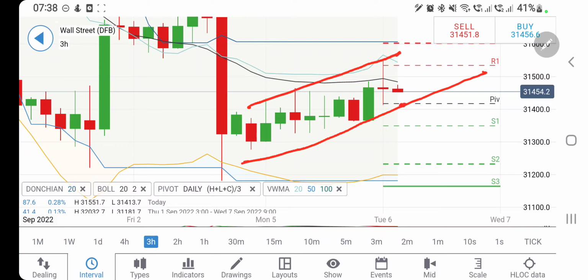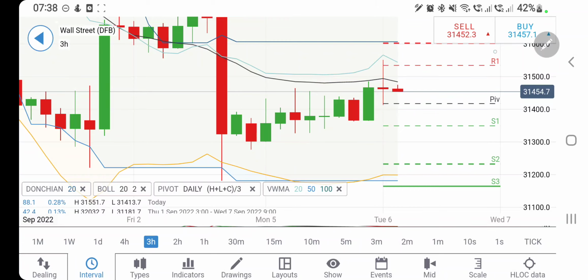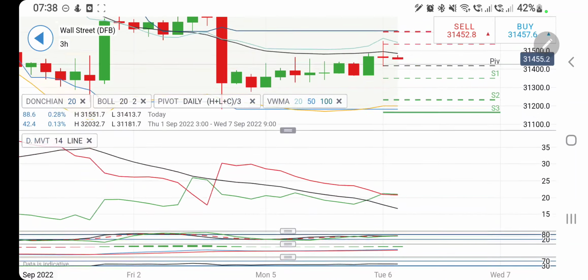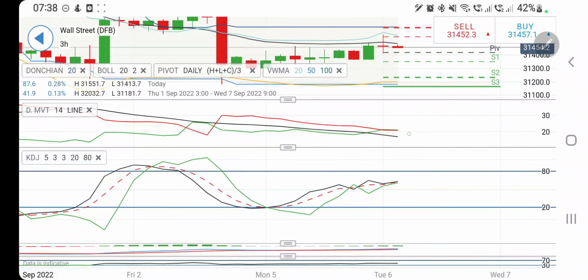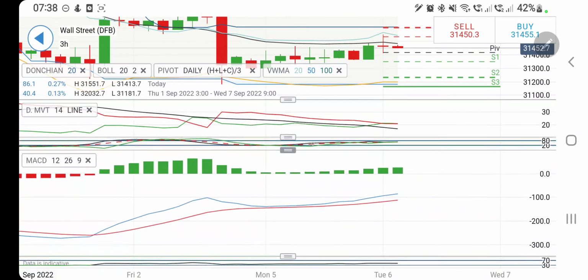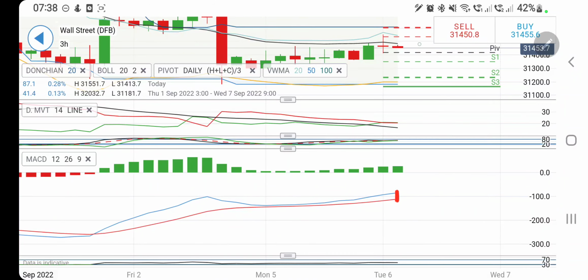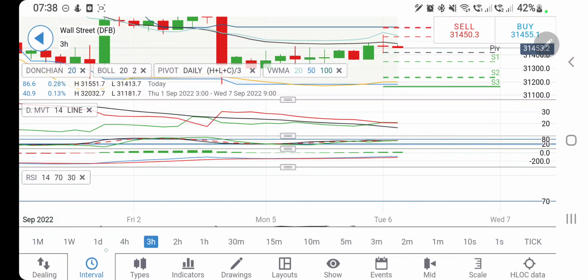So till 31400, I will expect that we may see a bounce back from there. So 31400, the level is what you should watch out for. Even in fact, if it drops below 31400, 31350 is the ultimate support. Below 31350 only, you can expect that we may see bears out there, and we can see a drop for 31300, 31200 and 31000 levels. Directional movement not indicative of anything. Stochastic looking upwards, the MACD divergent and bullish, the RSI trading flat.